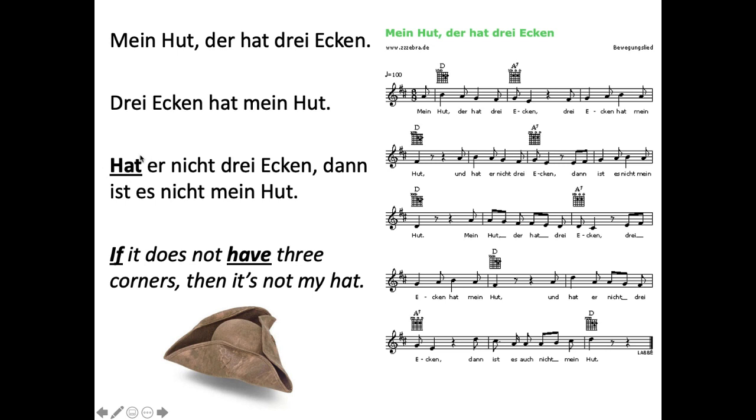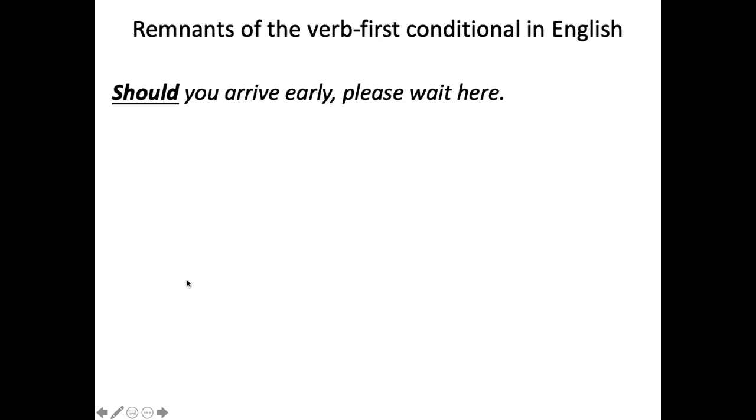That's weird, right? It's just one little trick that can happen: when you have your verb in the first position in a main clause statement, it actually implies a conditional. If it does not have three corners, then it's not my hat. Of course, in English we say, should you arrive early, please wait here. And that implies if, right? The word if is not there.